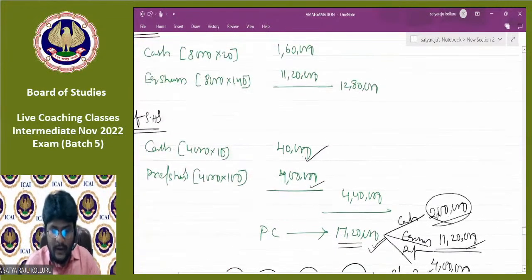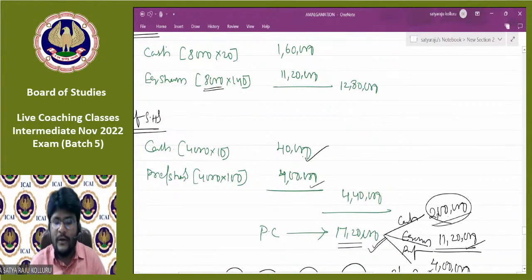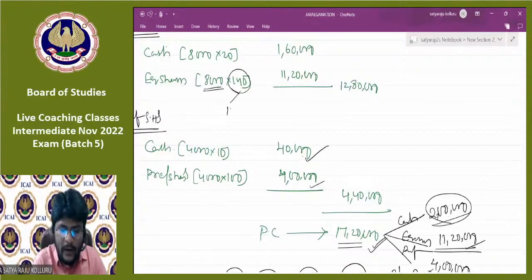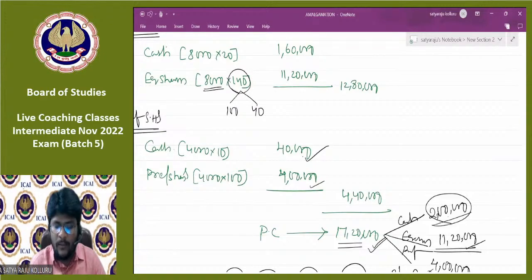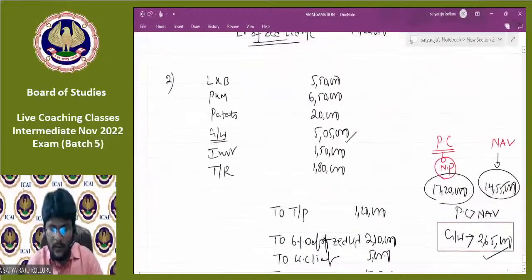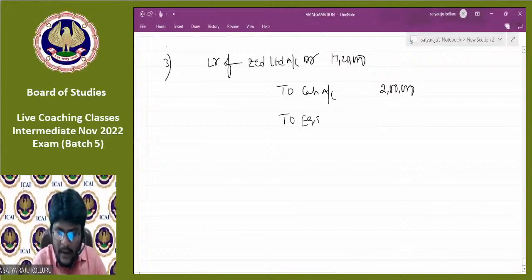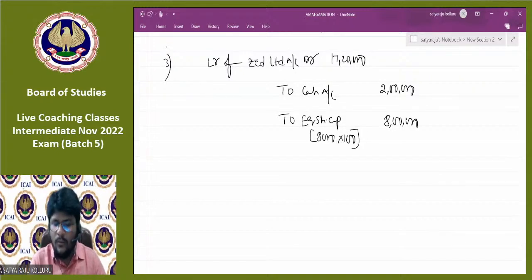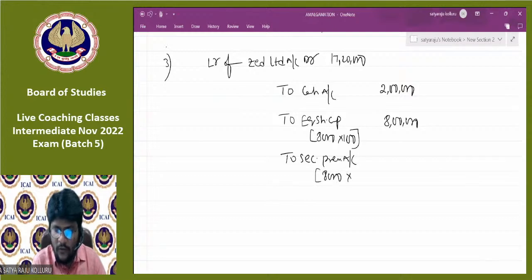But please remember here, out of this, we are issuing only 8,000 equity shares. Out of this 140 component, 100 is face value and 40 rupees is securities premium. That's why 8,000 into 100, 8 lakhs only you should represent as equity share capital. Sir, what about the other components? You can represent it under securities premium account, which is 8,000 shares into 40 rupees excess, which is 3,20,000.